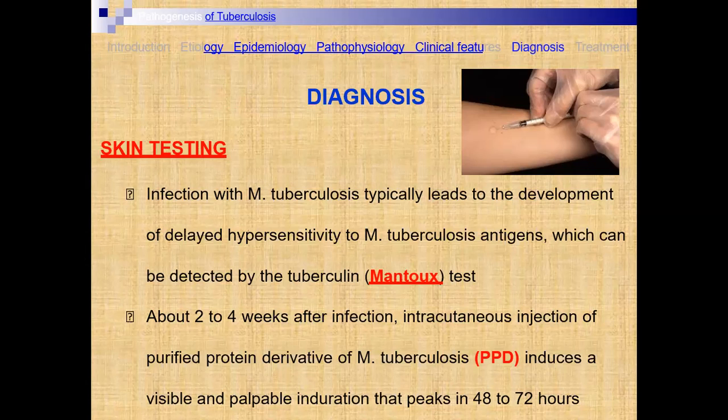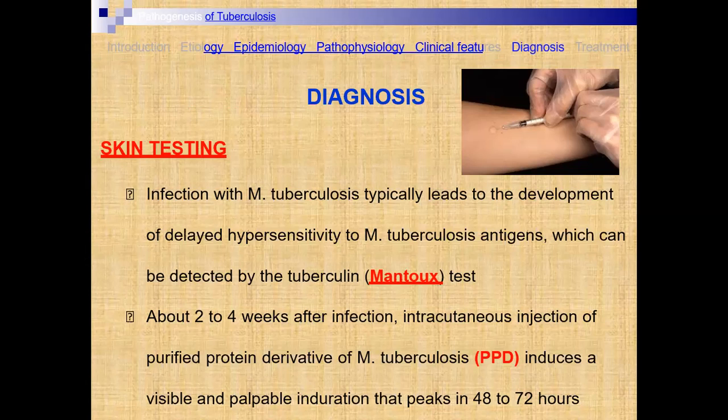Then about 2 to 4 weeks after the injection, it is not like once you inject you get the result right away. This is the diagnosis test. So once you get injected, the physician asks you to visit after 2 to 4 weeks, near about 14 to 28 days. We can say near about 1 month.